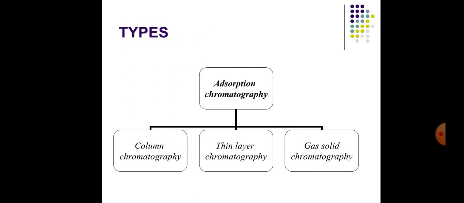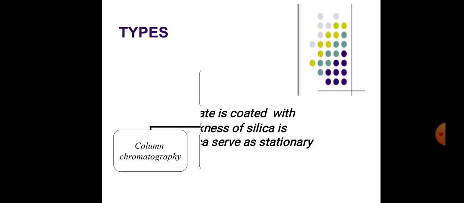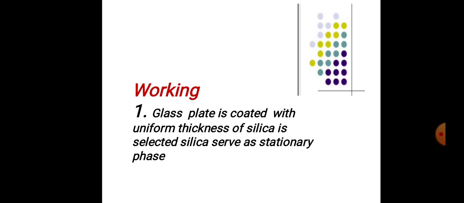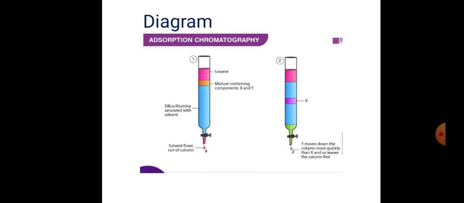Then types of adsorption chromatography. They are divided into three types: column chromatography, thin layer chromatography, and gas solid chromatography. Working of adsorption chromatography: a glass plate is coated with a uniform thickness of silica. Silica is selected as the stationary phase. This is the diagram of adsorption chromatography.